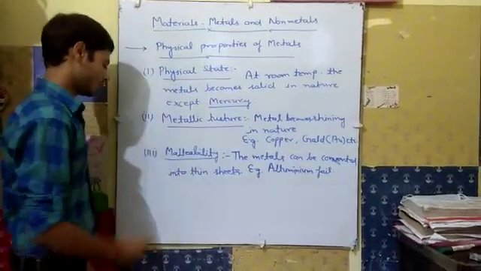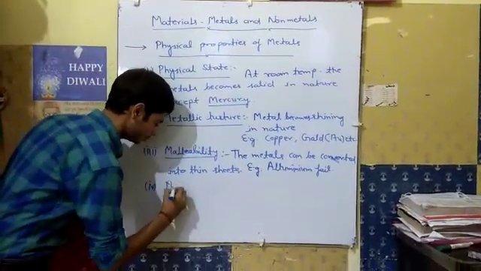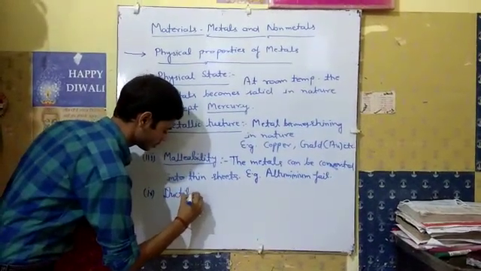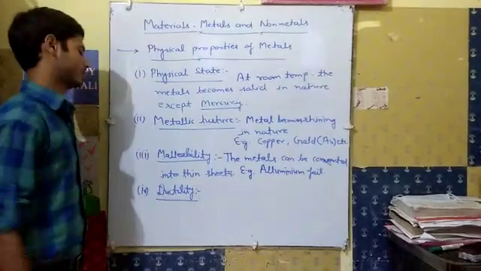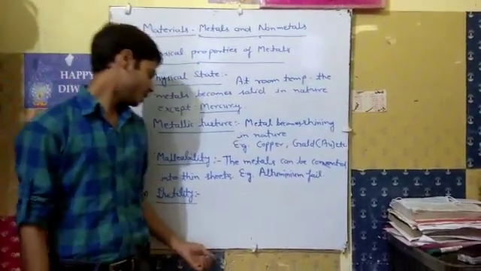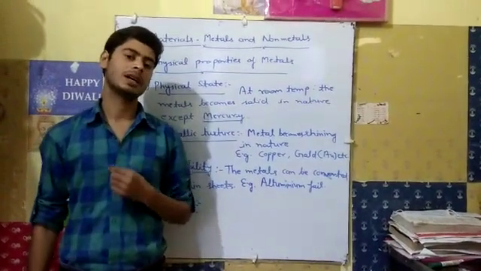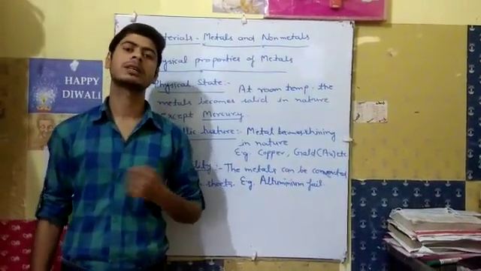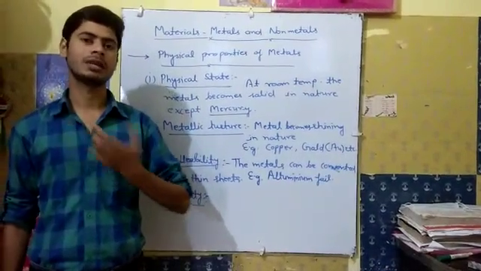The next property is ductility. What is ductility in metals? Metal can be beaten and melted and then converted into thin wires.